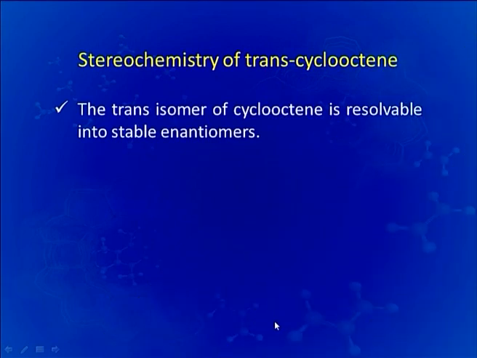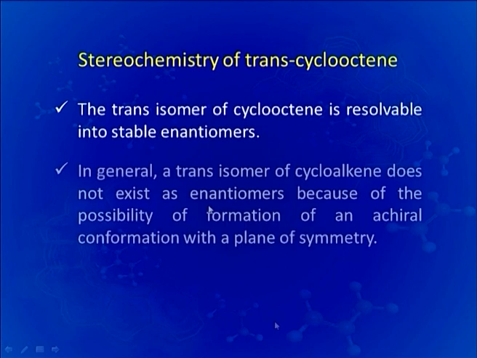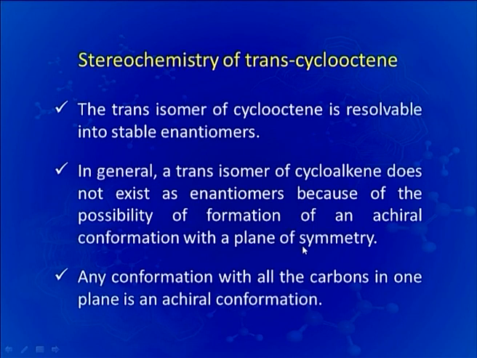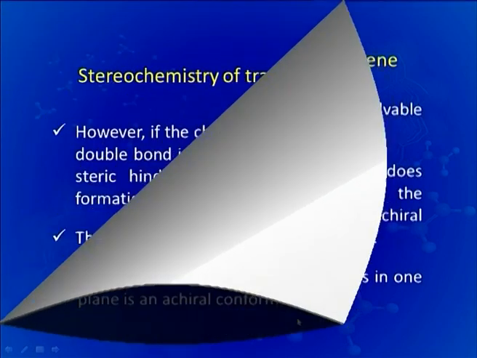Now the stereochemistry of trans cyclooctene. The trans isomer of cyclooctene is resolvable into stable enantiomers. In general, a trans isomer of a cycloalkene does not exist as enantiomers because of the possibility of formation of an achiral conformation with a plane of symmetry. Any conformation with all the carbons in one plane is an achiral conformation.